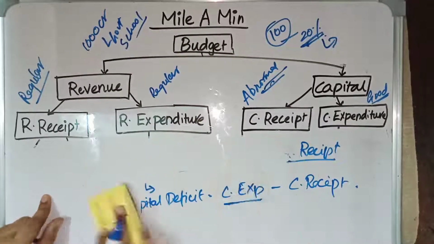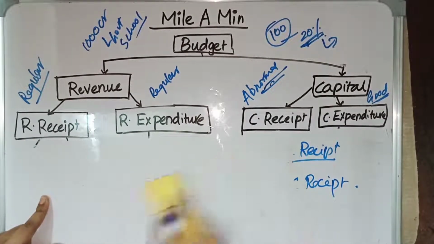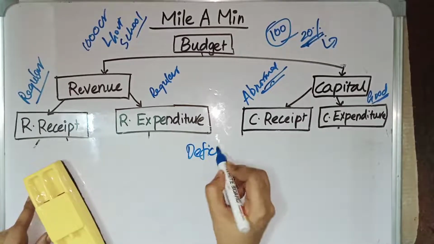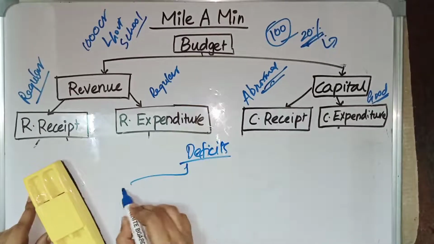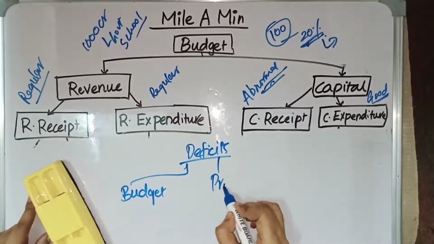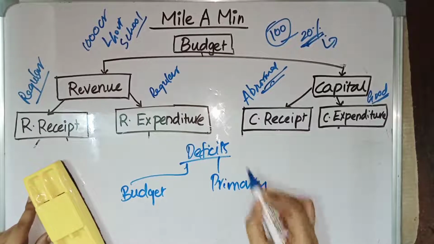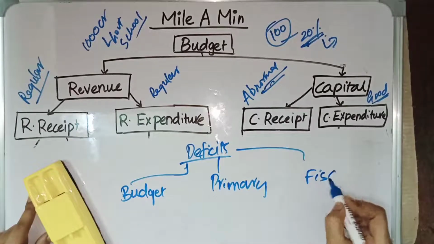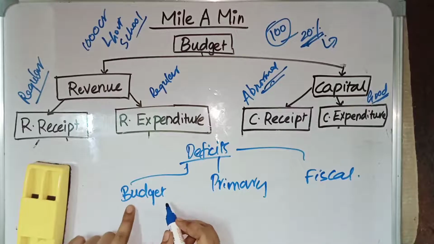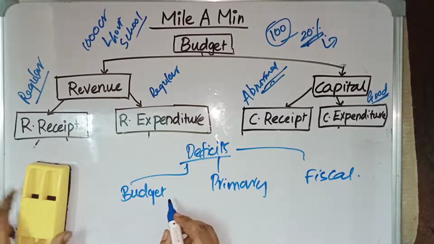These are the basic two deficits. Then we have three types of deficits. One is budget deficit, second primary deficit, and third we have fiscal deficit. So we are going to see these three deficits. First one is budget deficit, whereas budget deficit is equal to